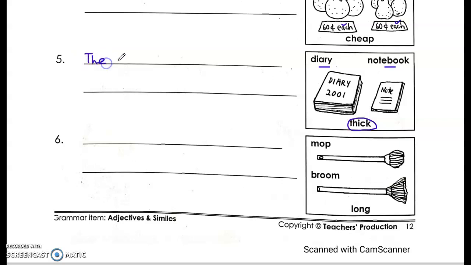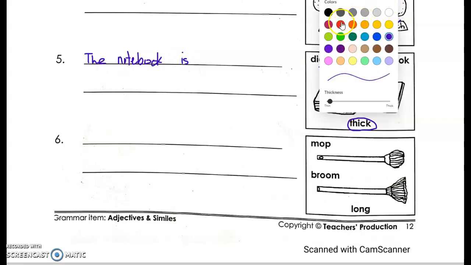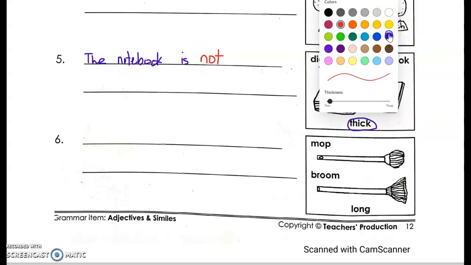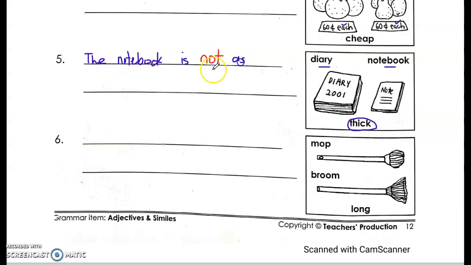So therefore, the notebook is not. Very important. This is not the same thickness. Therefore, you must have the word "not". As thick as the, it's not as thick as the diary.